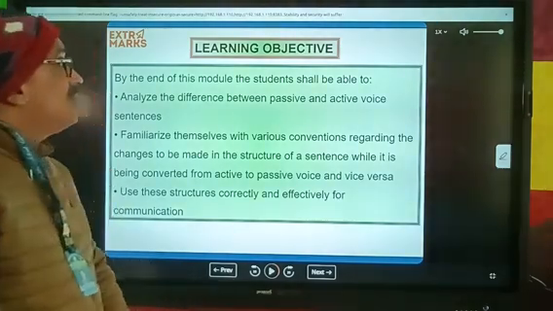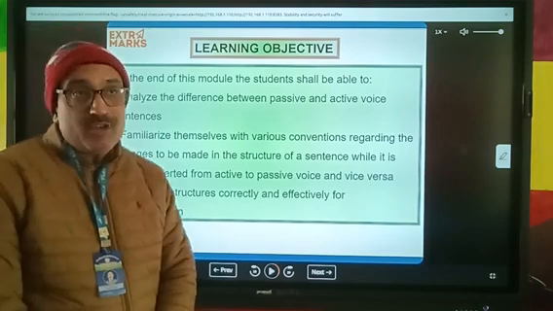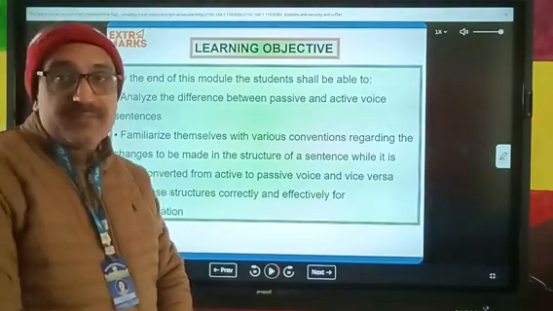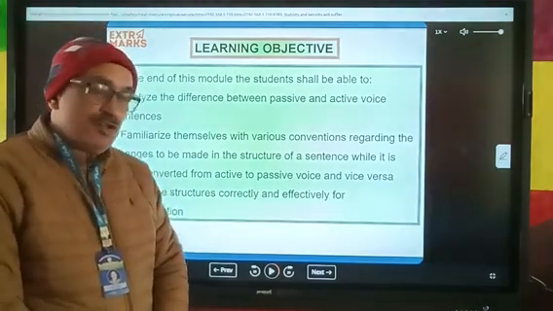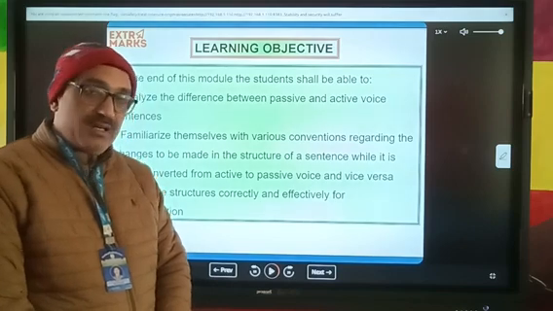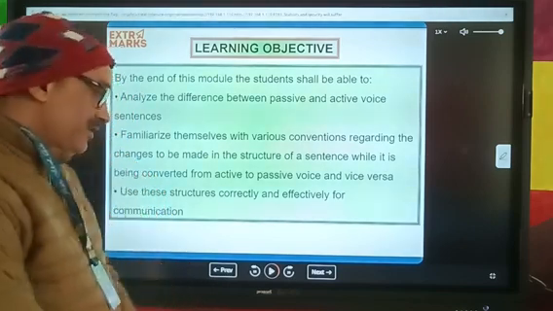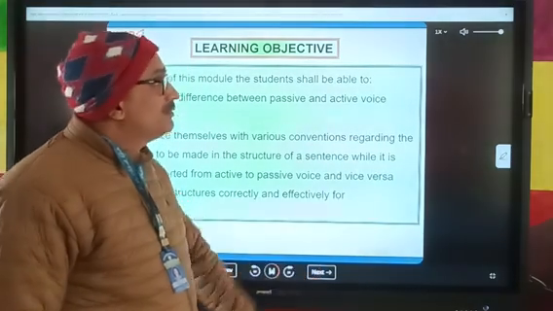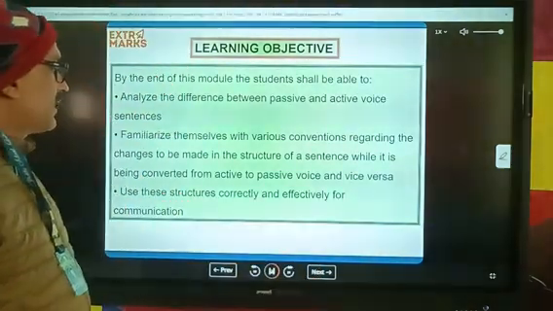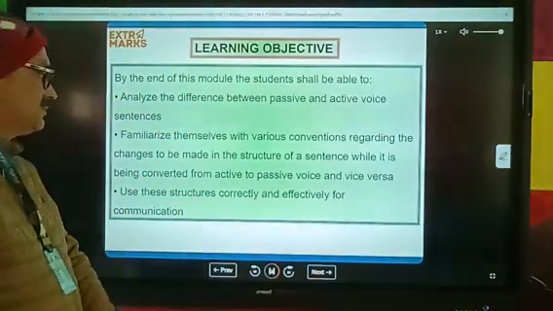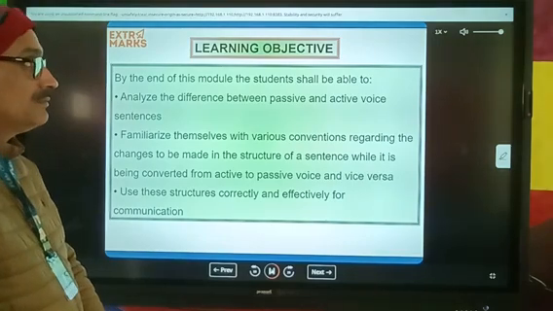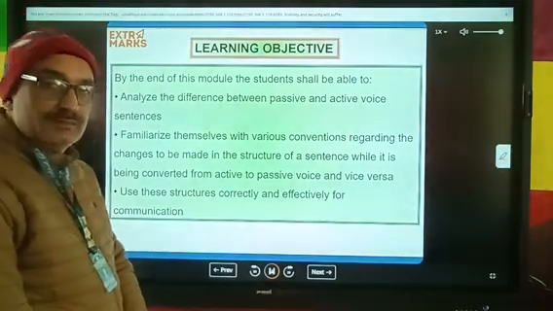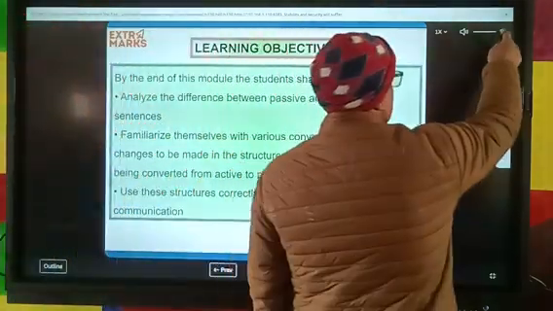So there are learning objectives for any topic, any lesson or any subject. First of all, you should keep in mind the learning objective of this chapter. Familiarize themselves with various conventions regarding the changes to be made in the structure of the sentence while it is being converted from active to passive voice and vice versa.